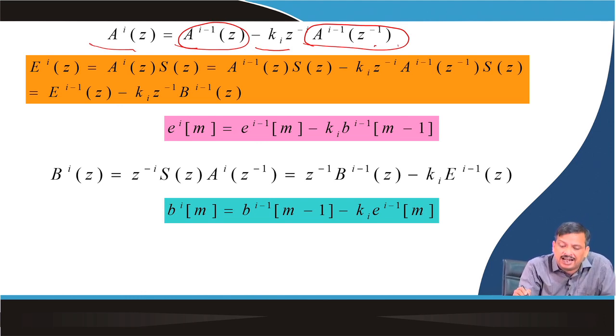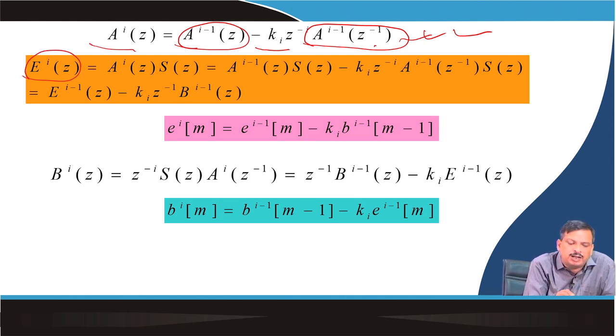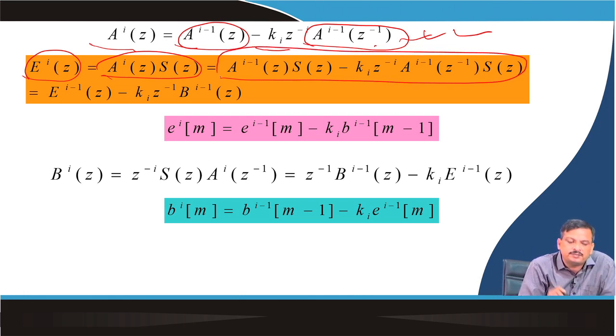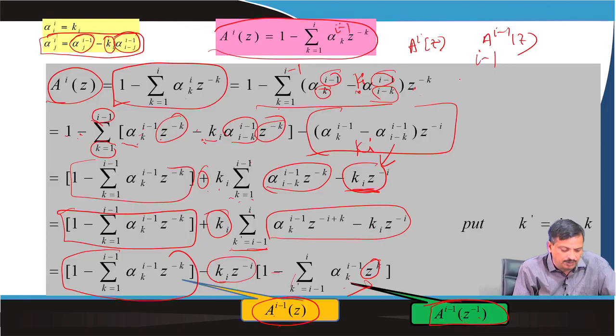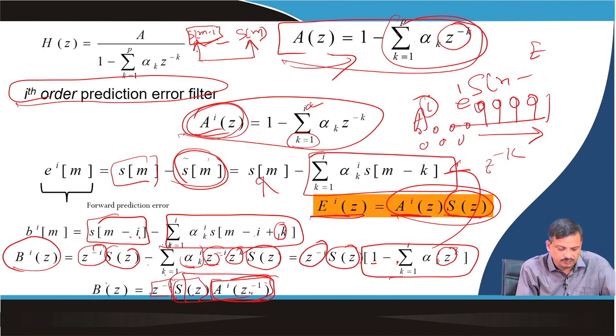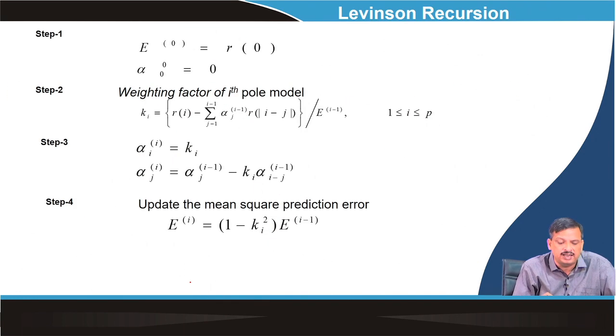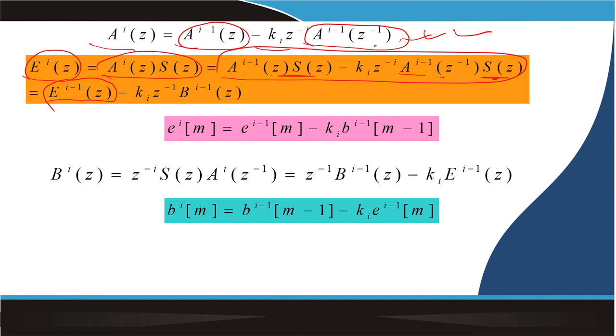Now, if this is my prediction error filter, so the prediction error is nothing but a multiplied by the signal S(z). So, if you see a(i-1)(z) S(z), I can say it is nothing but E(i-1)(z), and a(i-1)(z) to the power minus 1 S(z), which is nothing but B(z). B(z) is this one only in this form. So, I can say I write down the B(z).